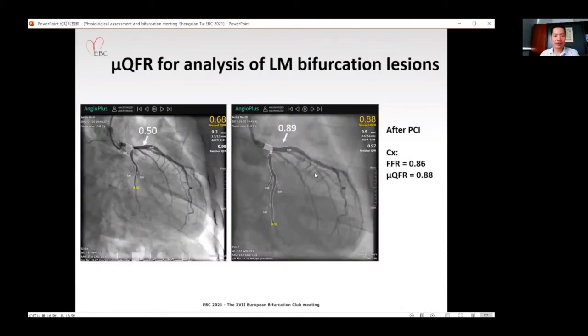This is another example showing that the analysis of MU-QFR in left main bifurcation lesions is more challenging. Before PCI, the MU-QFR was 0.68 for the circumflex and 0.50 for the LAD. After provisional stenting from the left main to the proximal LAD, the MU-QFR in the LAD improved to 0.89 and the MU-QFR in the circumflex improved to 0.88. There was still some stenosis in the obtuse marginal here. In this case, we also measured the wire-based FFR in the circumflex. The wire-based FFR was 0.86, showing good concordance.